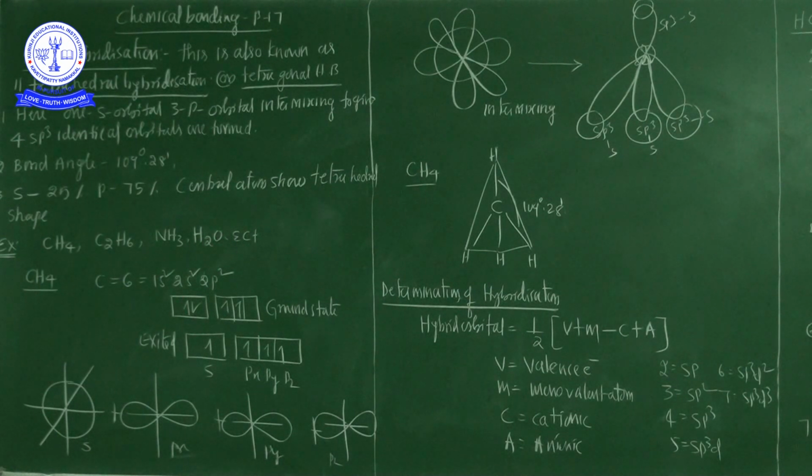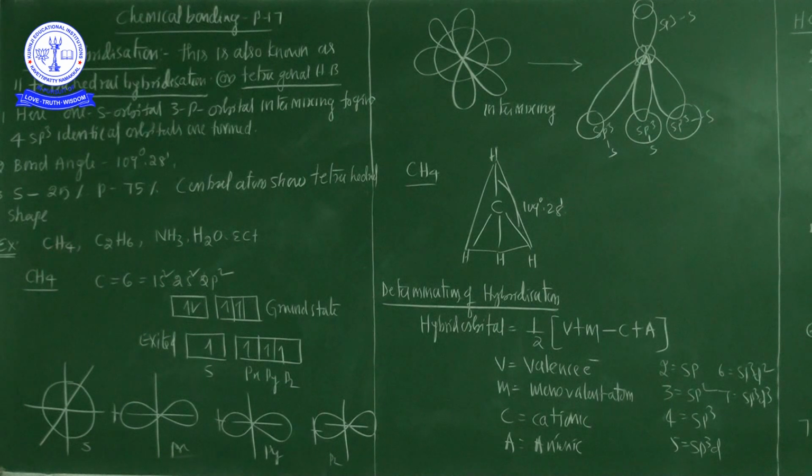Very important: all of them have sp3 hybridization, but the shape differs with the number of lone pairs on the central atom.